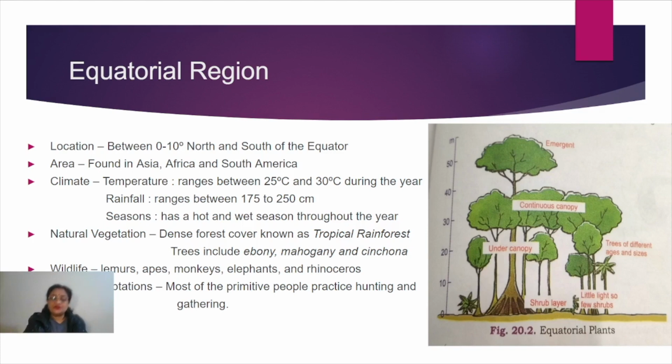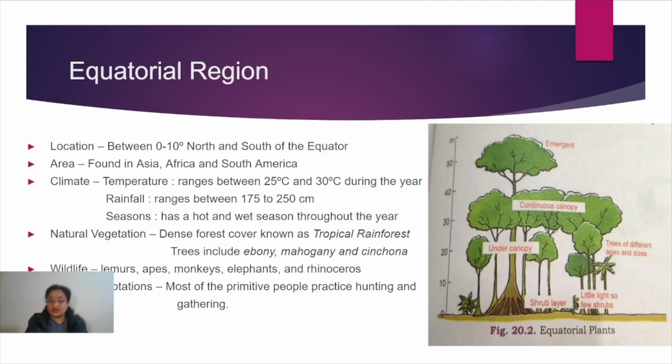That's why you will find a number of insects and spiders and different types of snakes. All these are found in large numbers in such forested areas. A few big animals like elephants and rhino can be found, otherwise very few in number.